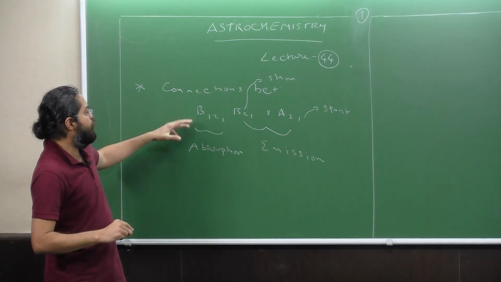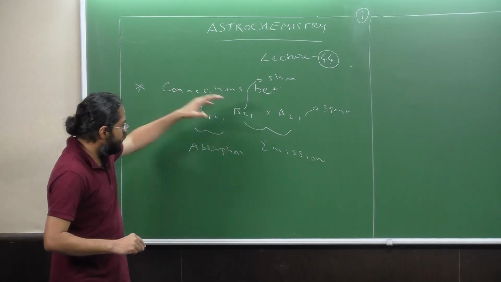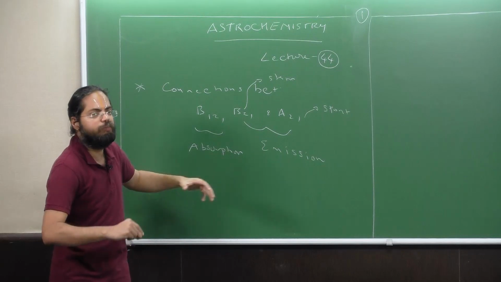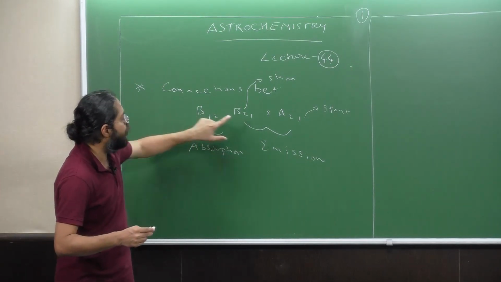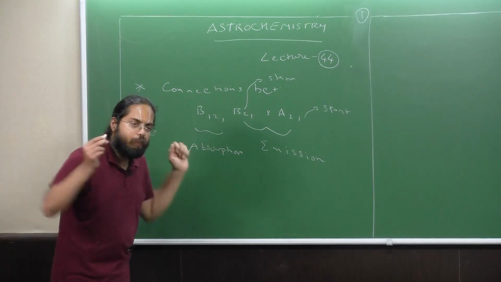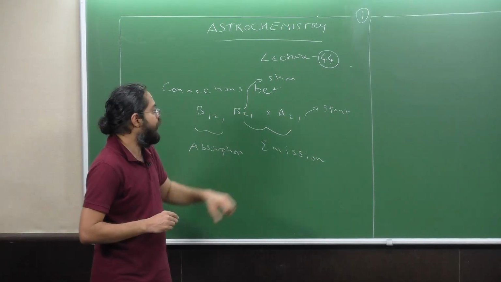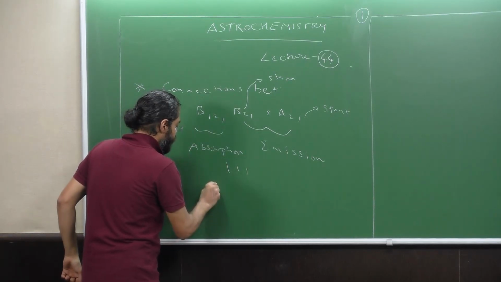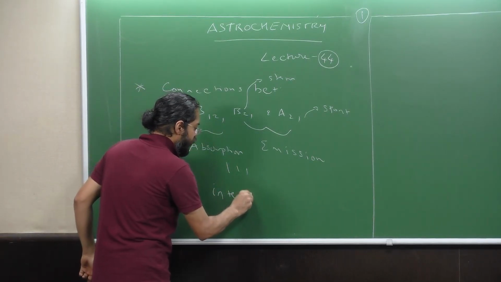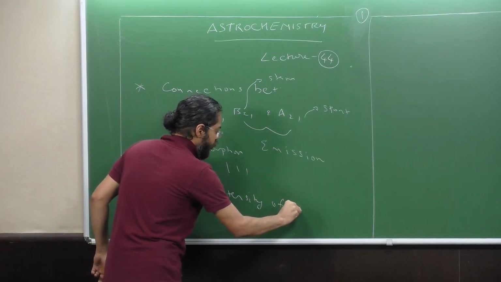So we saw that the connection between all these three was important because once we find one of them, for example, either B12 or B21, that could be obtained from quantum mechanics. And by obtaining this, we could connect it with the intensity of a spectral line.